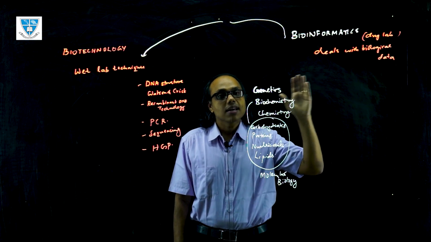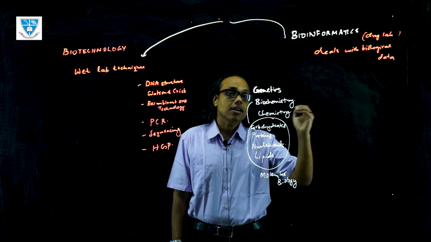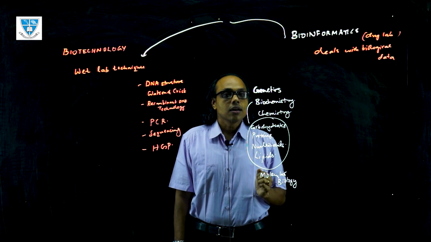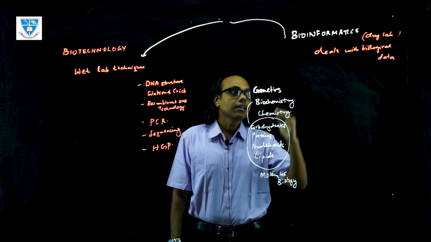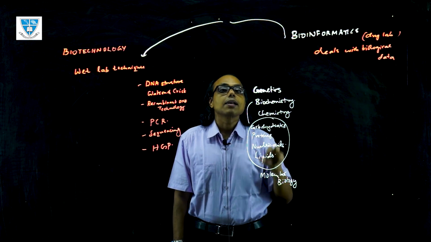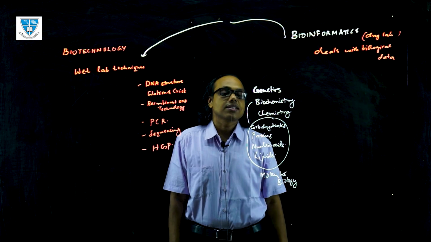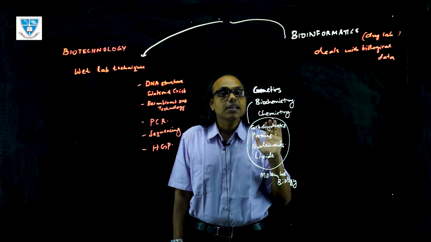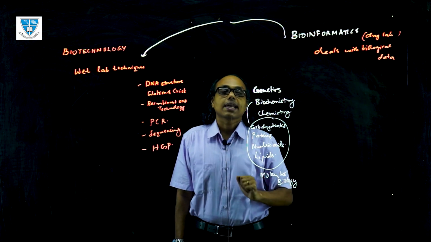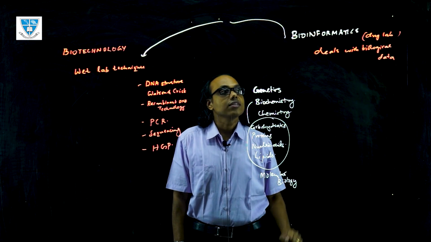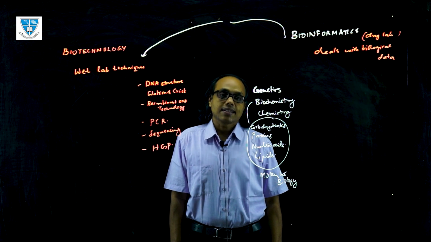Bioinformatics has reduced the time taken for experimental studies, and it can deal in a hypothetical model in systems based on this data. So this is the fundamental difference between bioinformatics and biotechnology: in biotechnology we use wet lab skills, and in bioinformatics we use biological data.